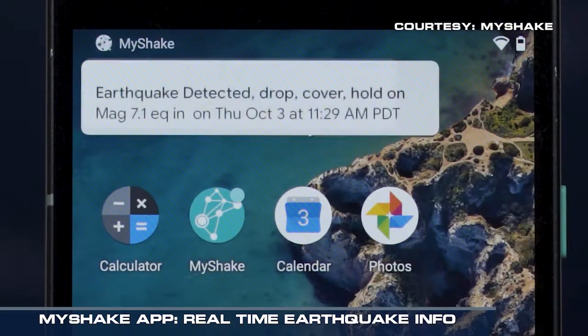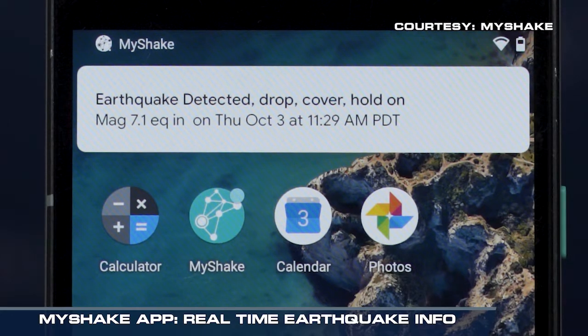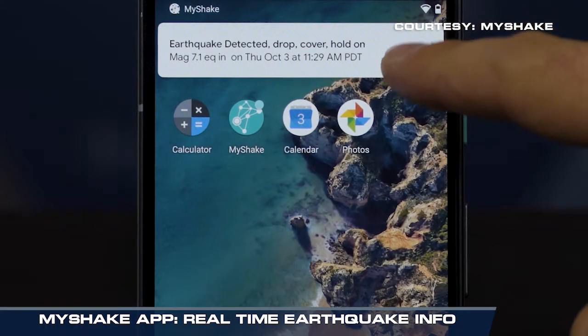We're not exactly talking about the weather, but we are talking about some of Earth's other processes. I want to bring in Dr. Jennifer Strauss. She's the product manager for the MyShake app associated with UC Berkeley's seismology lab. Thanks for joining us today, Dr. Strauss. It's interesting to hear about this app that may give people a couple of seconds' heads up to maybe learn about an earthquake before the shaking actually reaches them. So can you tell us a little bit about the MyShake app and what it does?